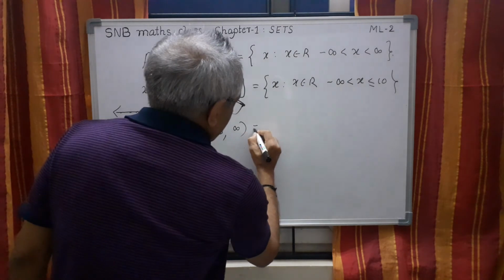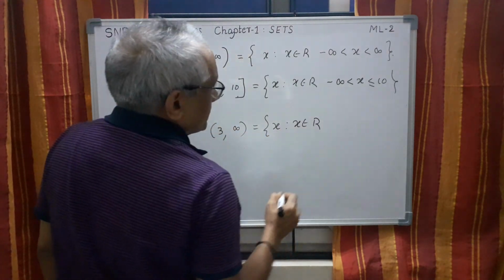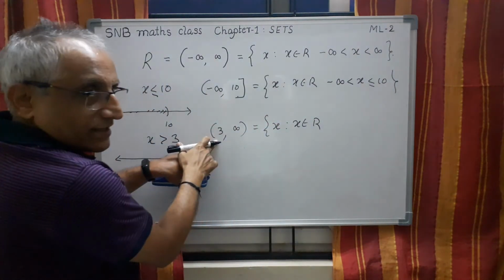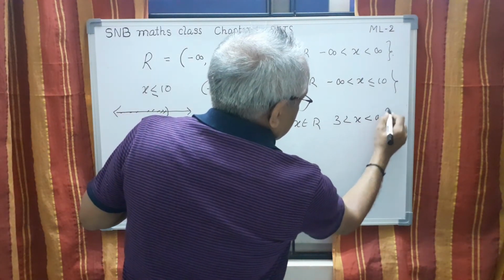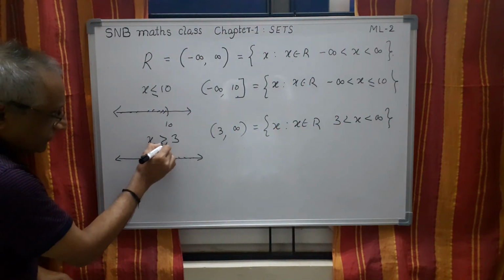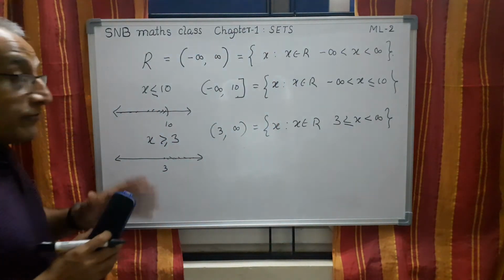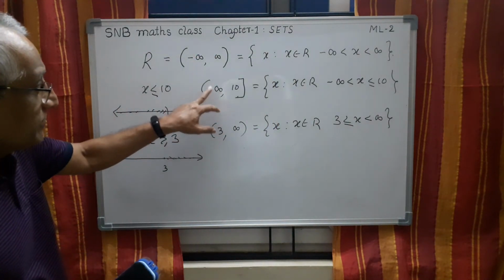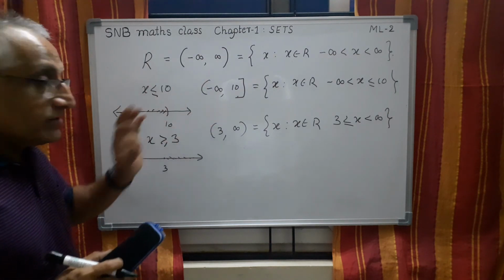So this equals x such that x belongs to R, then I have to start with 3: 3 < x < infinity. One more option is, if you include 3, then you have to include it here. But every time, infinity should always be written with an open bracket. That is the thing you have to remember.